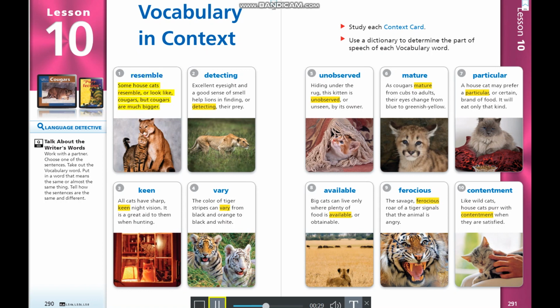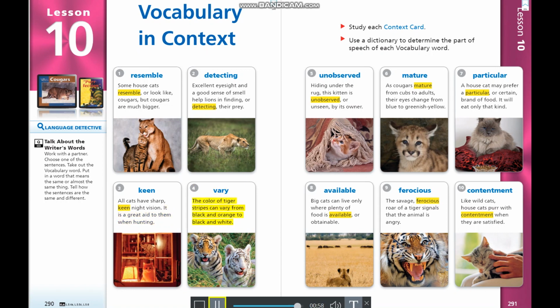Some house cats resemble or look like cougars, but cougars are much bigger. 2. Detecting. Excellent eyesight and a good sense of smell help lions in finding or detecting their prey. 3. Keen. All cats have sharp, keen night vision. It is a great aid to them when hunting. 4. Vary.